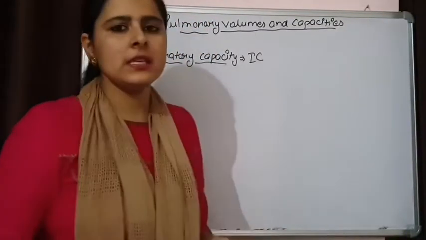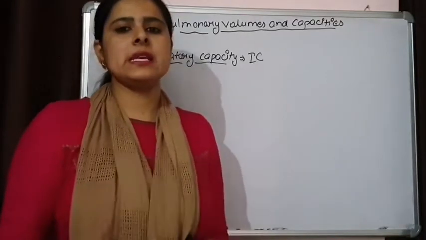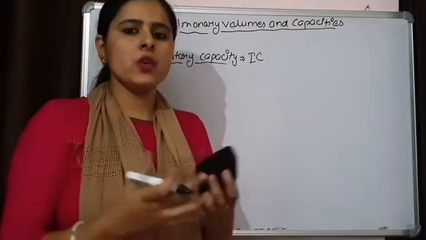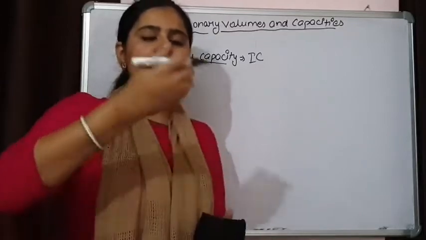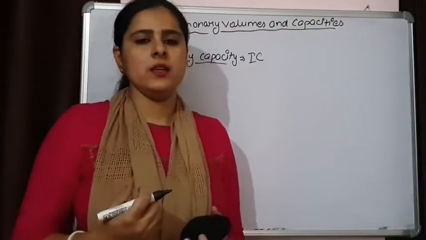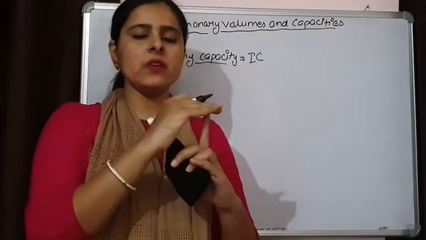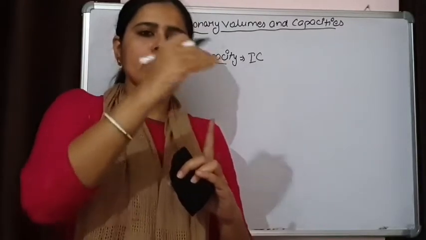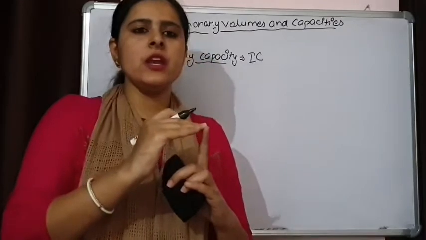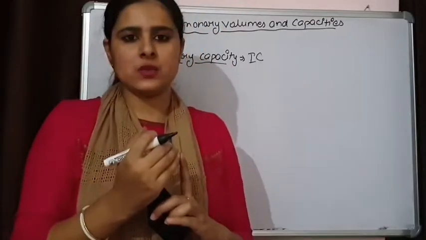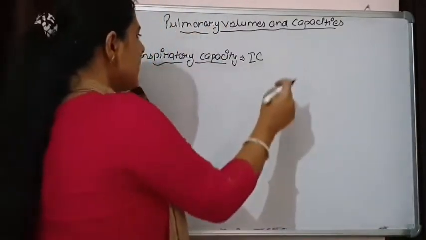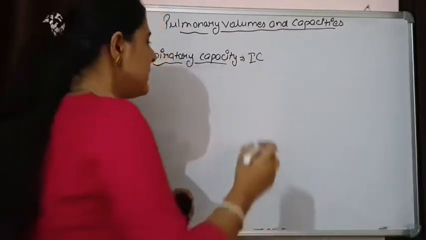After a normal exhalation, how much air can we inhale? We have seen that by normal inhalation we take the TV of 500 ml, and after that we can forcefully inhale more air also. So this gives us the inspiratory capacity.